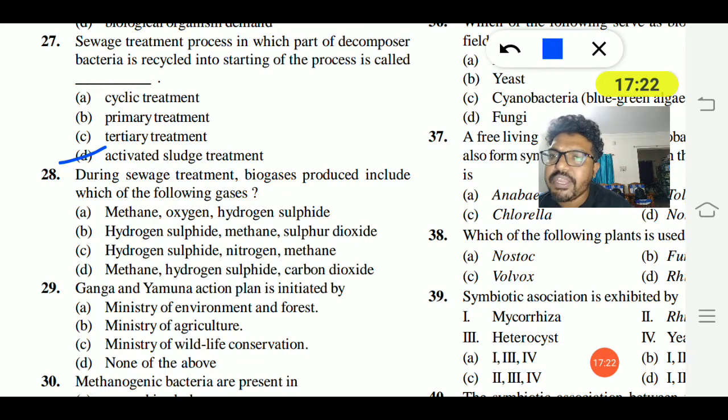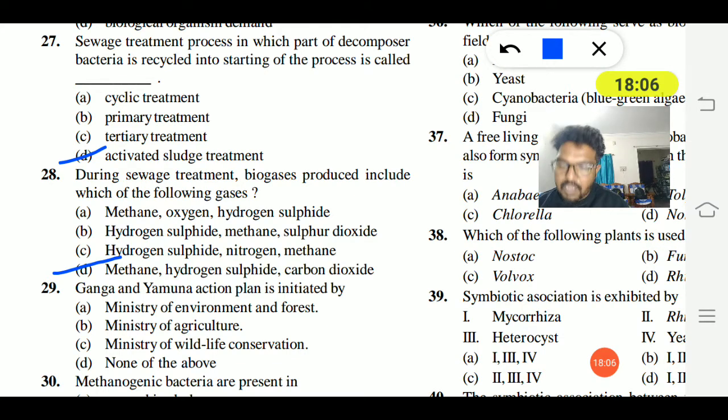28. During sewage treatment, biogas produced includes which of the following gases? Methane, oxygen, hydrogen sulfide. Oxygen will not be present, so option A is wrong. B, hydrogen sulfide, methane, sulfur dioxide. Sulfur dioxide will not be present, so option B is also wrong. Hydrogen sulfide, nitrogen, and methane. Nitrogen will not be there, so option C is also wrong. Option D, methane, hydrogen, hydrogen sulfide and carbon dioxide. These are the gases produced during biogas production.